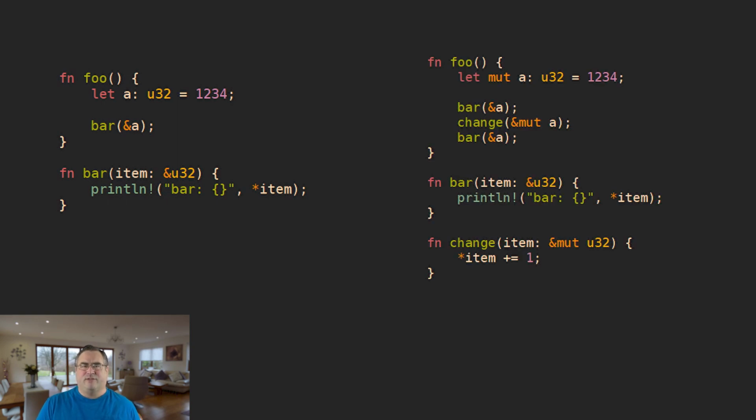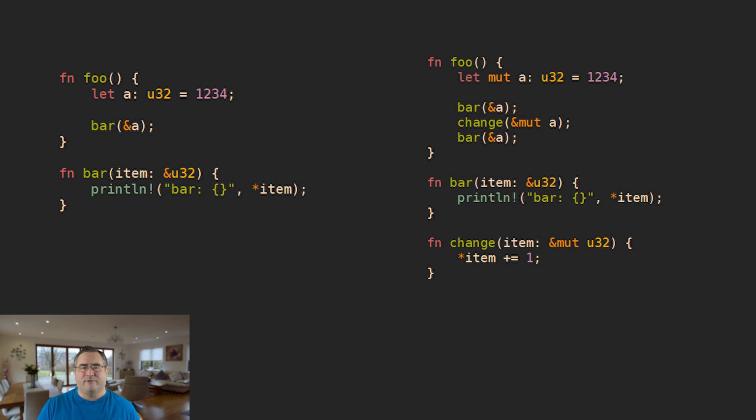So in addition to regular references, we can also have mutable references. Rust is more strict about mutable references in that any given place through the execution of the code, there can only be a single mutable reference to something. If we tried to use a non-mutable reference to A while this mutable reference were live, it would result again in a compile error.